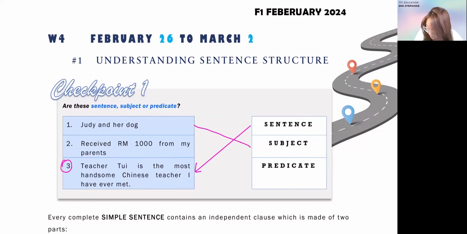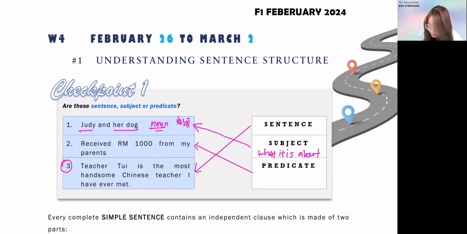So the subject will usually be like your number 1, where it is your main thing, what it is about. And this one is about Judy and her dog. So we have the main character. Usually it's your noun, 名词啊, noun part. All right, then the remaining one, predicate, will be your question number 2.